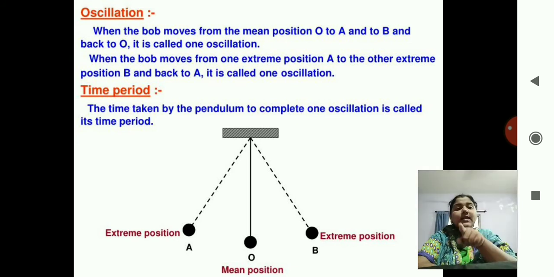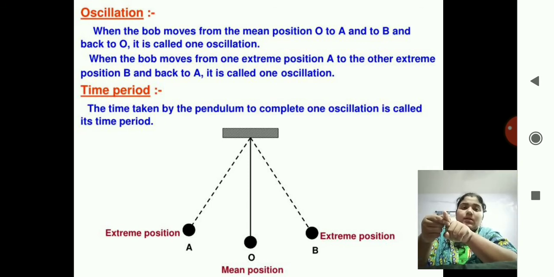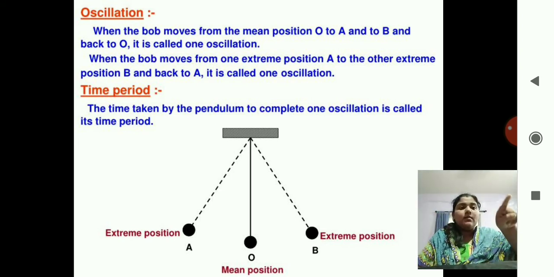Again, see here, the bob was at O position. What did we do? We pulled the bob to A position. Correct? We pulled it to A position and just left it. When I left it, the bob will go here and then come again at the O position.